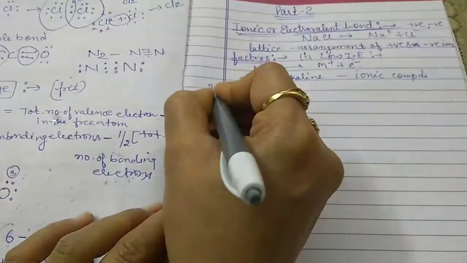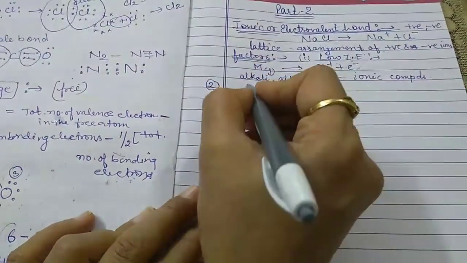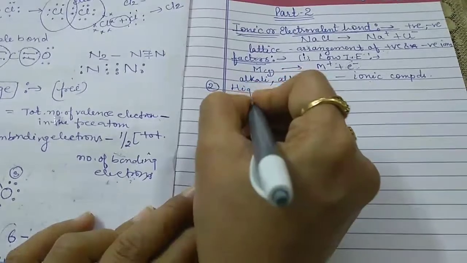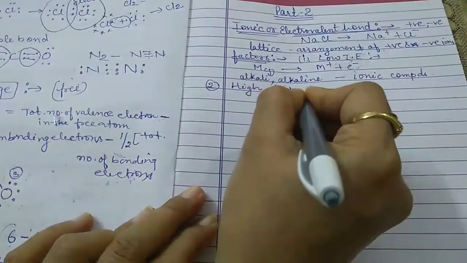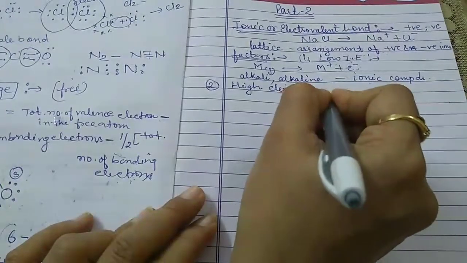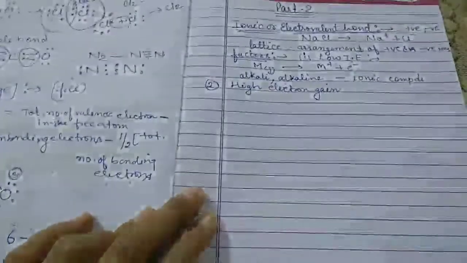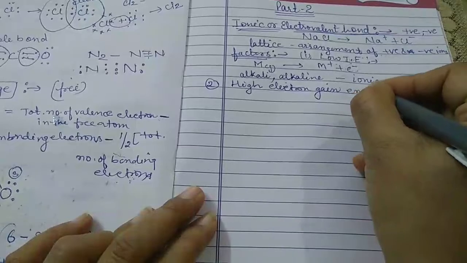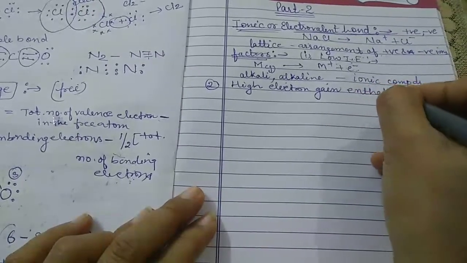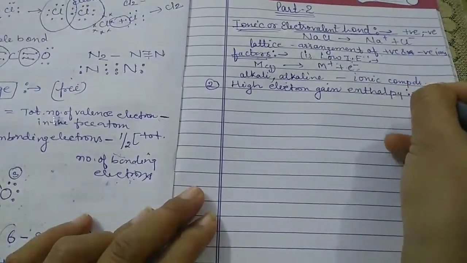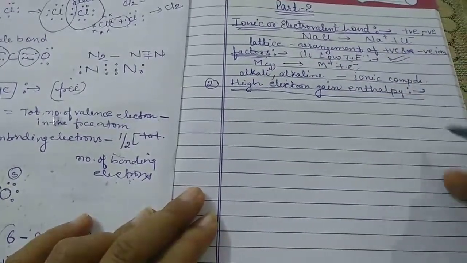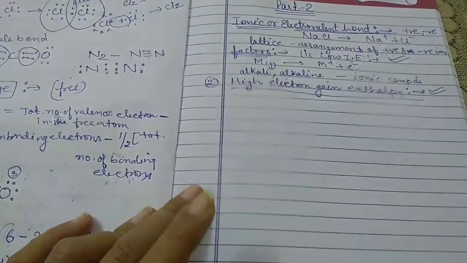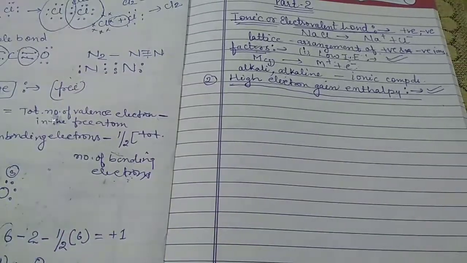Now the second case is high electron gain enthalpy. This is the second factor, high electron gain enthalpy. The first factor is the low ionization enthalpy.